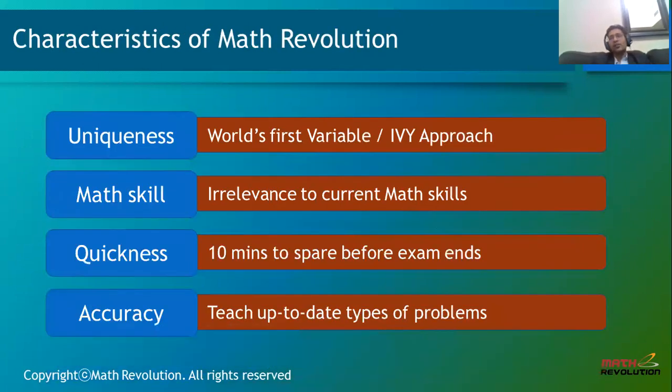Talking about the characteristics of Math Revolution, we have uniqueness because we have the world's first variable approach and IV approach. What does it mean that it is irrelevant to current math skills? It doesn't matter whether you are from a math background or a non-math background. What I know is everyone is from a math background, because no one on this earth has never studied math.